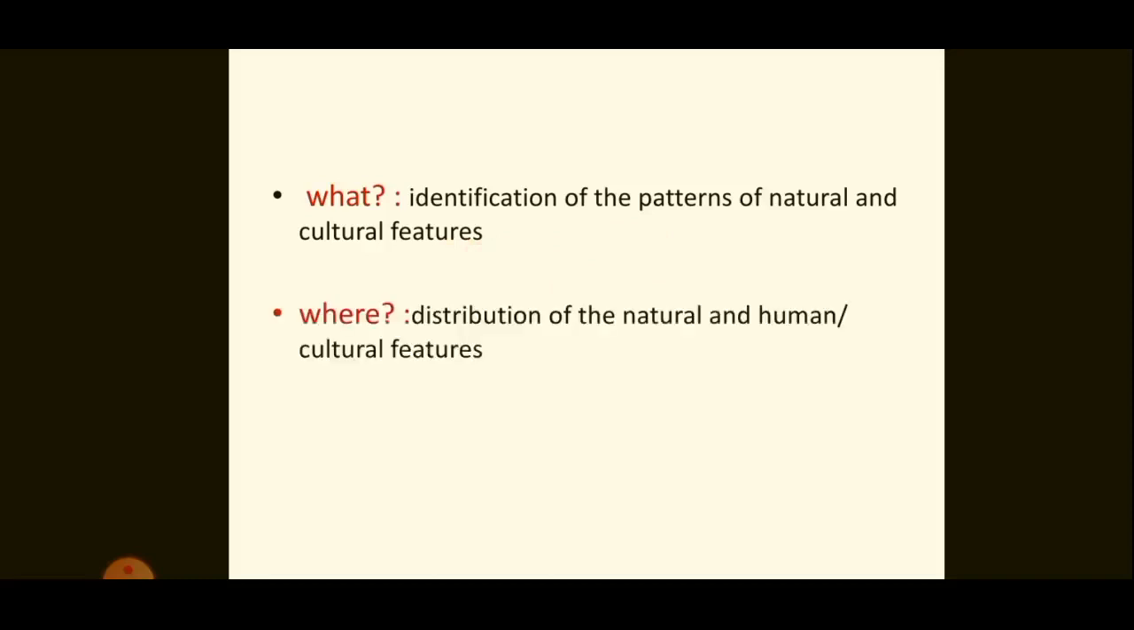Where refers to the distribution of these natural and cultural features. For example, how is the population distributed? We know some places are densely populated and some are scarcely populated. Like that, in the natural vegetation, some places have deserts and some places have thick forests. So that is concerned with the question where.